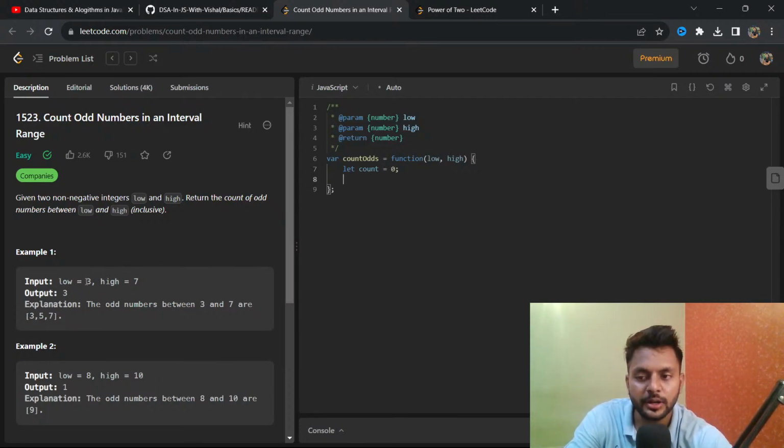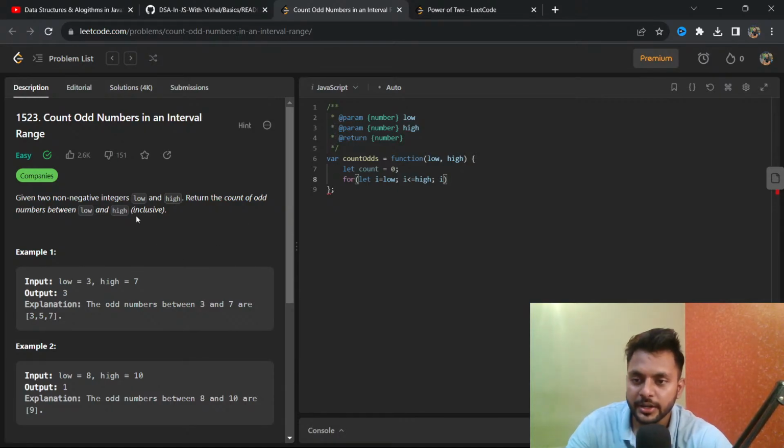Now from low to high, we can use a for loop, initializing i equals low, and i should be less than or equal to high.